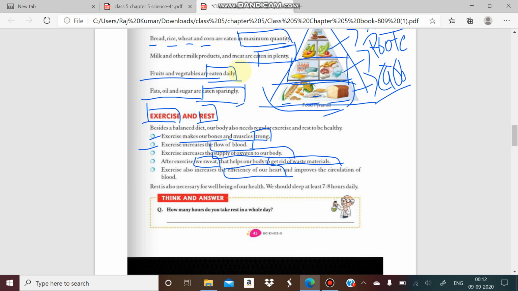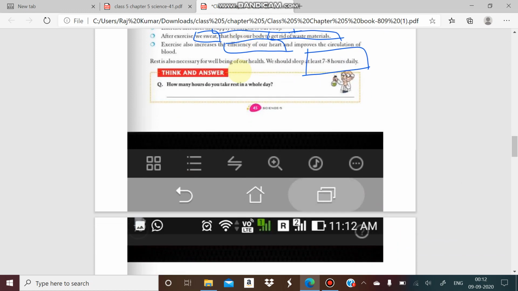And the rest, we have to take around 7 to 8 hours of daily rest, because it is necessary for well-being. All the organs in our internal parts or external parts require rest, so we have to take around 7 to 8 hours of rest daily.